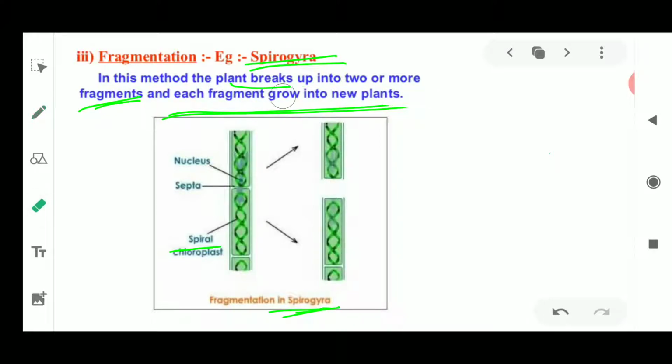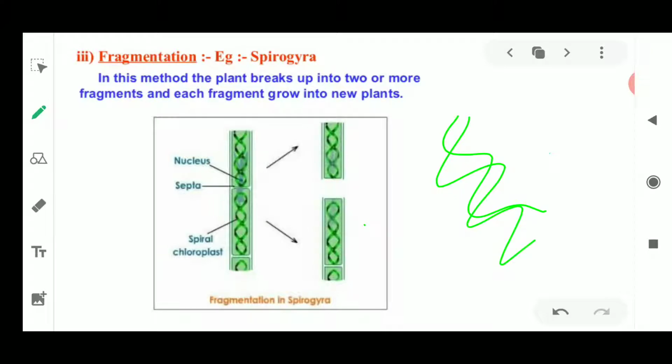This is again the picture from your NCERT book, where the example of Spirogyra is given. This Spirogyra is a freshwater algae which lives in water, and it can be recognized because of the spiral chloroplast. Chloroplast is the green pigment which helps in photosynthesis. Since it is a green plant, it is going to photosynthesize, and photosynthesis takes place in the leaves in bigger plants, but in algae it takes place in this spiral chloroplast in the case of Spirogyra. So the Spirogyra somehow breaks up.